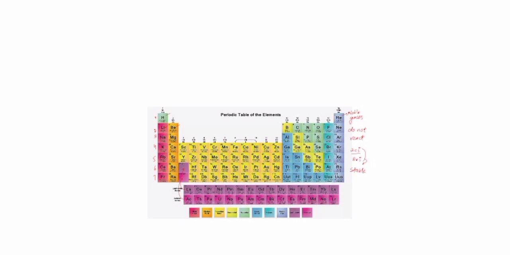Octet rule. Why do atoms react? Question number 1. The reason is to become stable like noble gases.